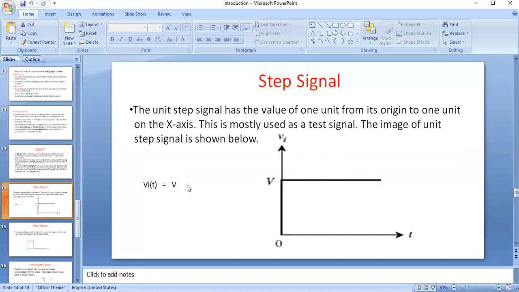What is the mathematical representation? See here, this is the input, and I am taking vi as the representation.